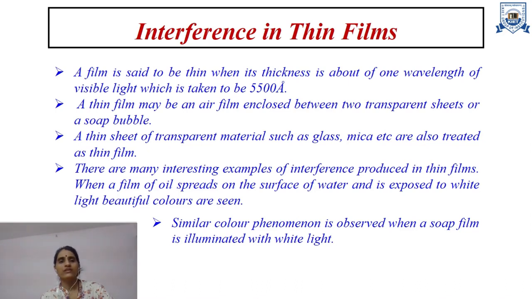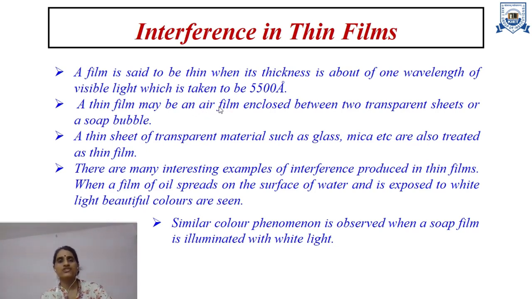Good morning everyone. Today in this video we will learn about interference in thin films due to reflected light. A film is said to be thin when its thickness is about one wavelength of visible light, which is taken to be 5500 angstrom, or in other words 550 nanometer.